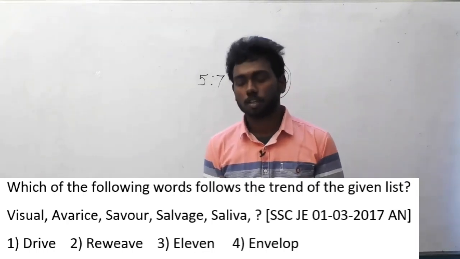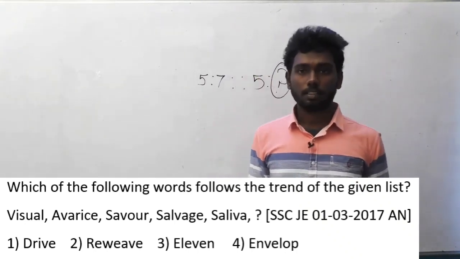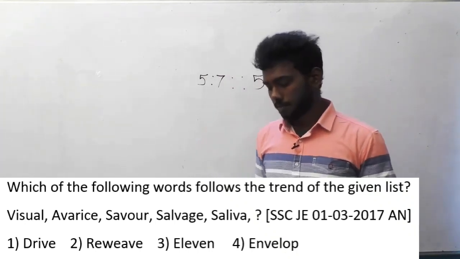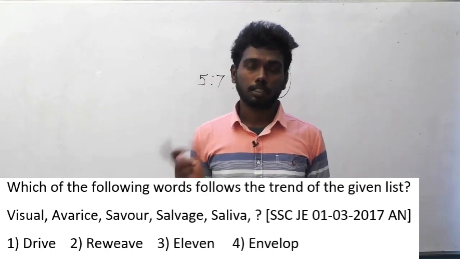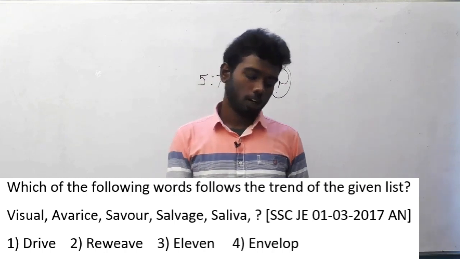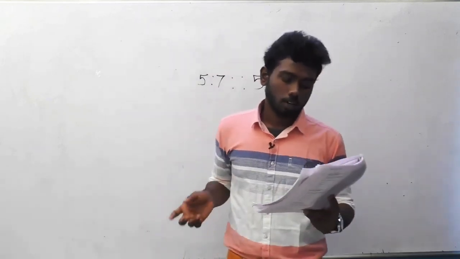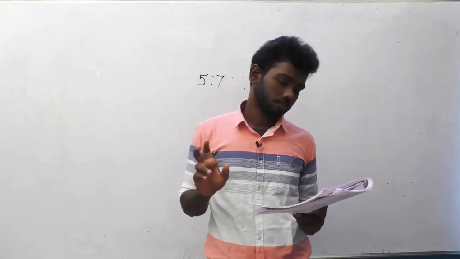For visual it is in the first place, for average it is in the second place, for savor it is in the third place, for salvage V is in the fourth place, for saliva it is in the fifth place, and you have to select the answer option which has V in the sixth place. Look at all answer options. Every option has V in it, but check which option has V in the sixth place. So the answer is option B, revive. V is in the sixth place there.